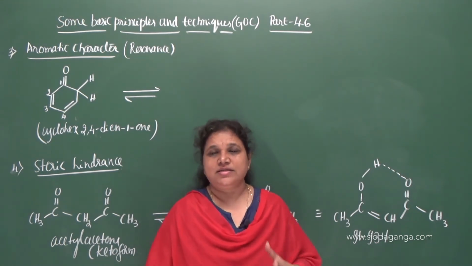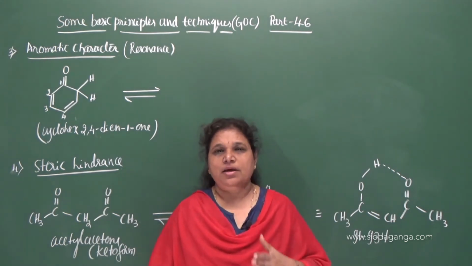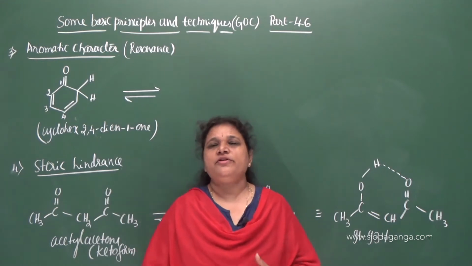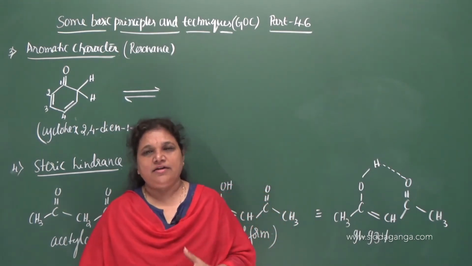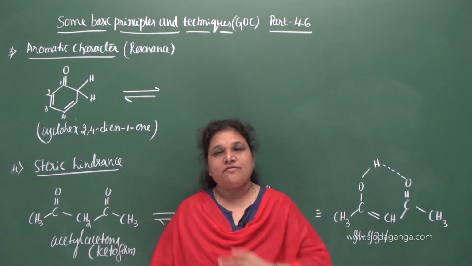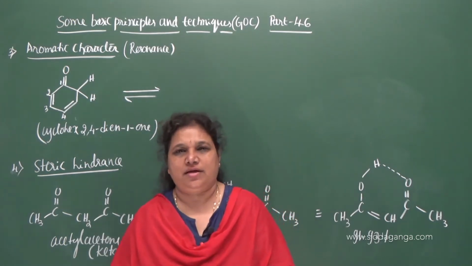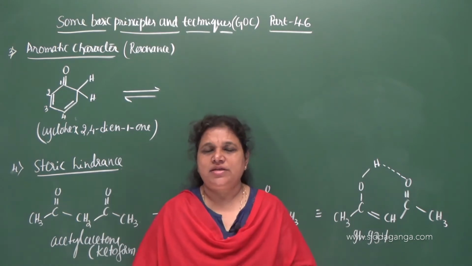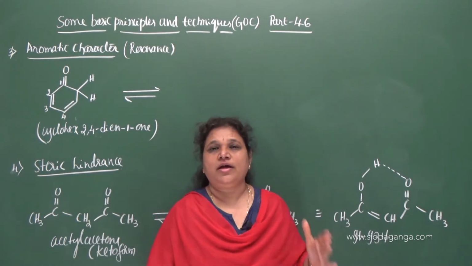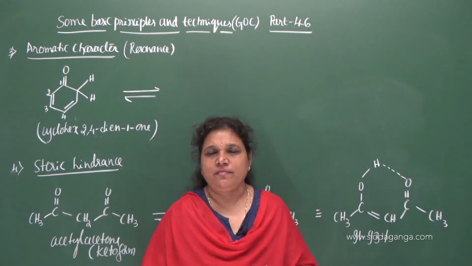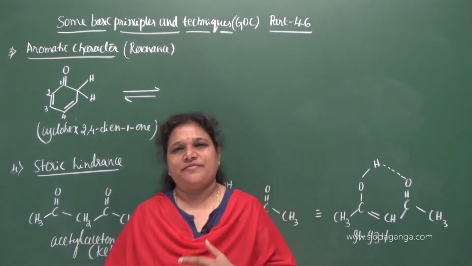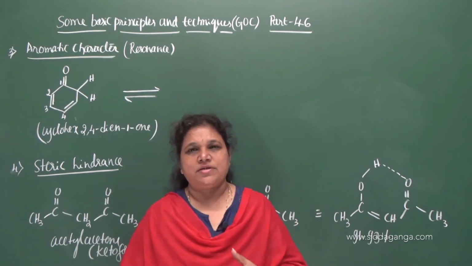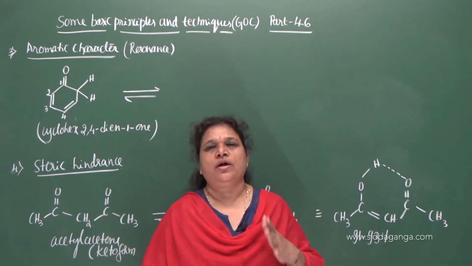But in some cases there may be an increase in the stability of the enol form. When the stability of the enol form increases, definitely the percentage of the enol form of that compound also increases. In some cases, the percentage of enol form is much higher than the keto form. That depends on the nature of the molecule. For example, I have given, due to hydrogen bonding, the percentage of enol form is much higher.